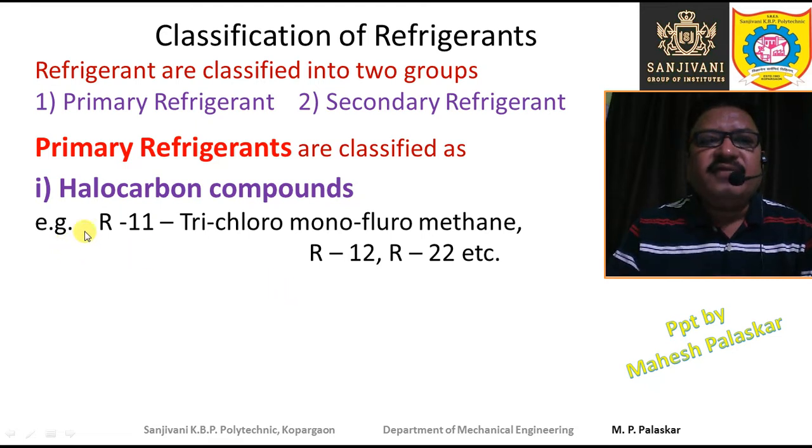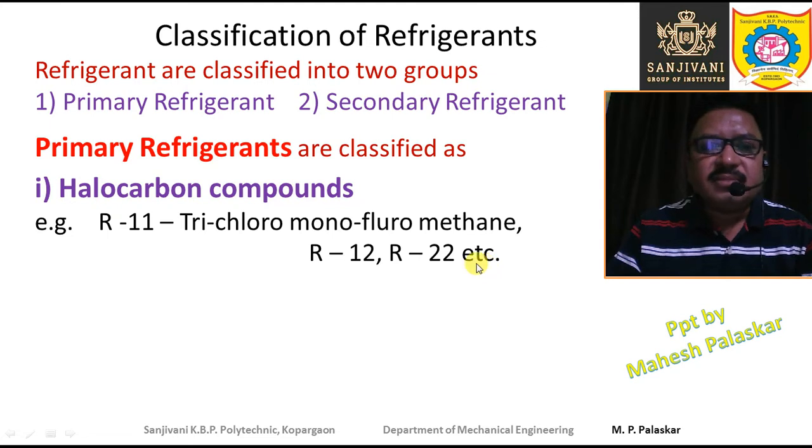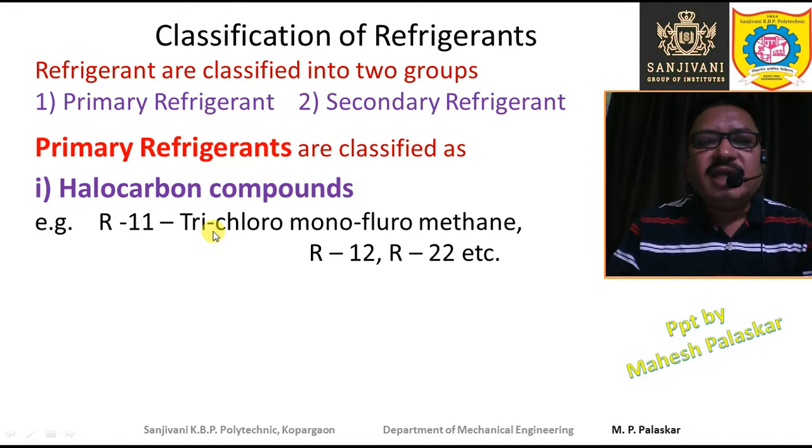The examples of halocarbon are R11, that is trichloromonofluoromethane, or R12, that is dichlorodifluoromethane, or R22, etc. You can see that the halocarbon compounds are obtained from the hydrocarbon compounds.